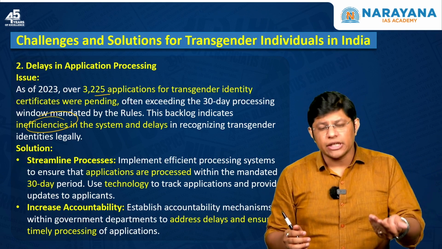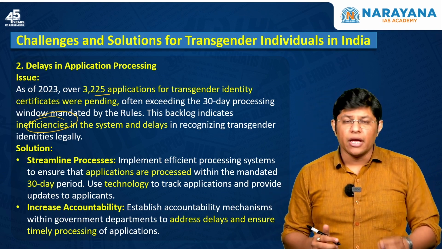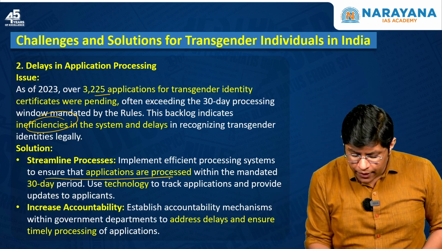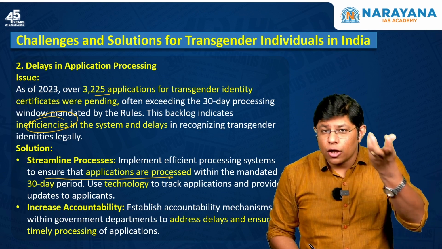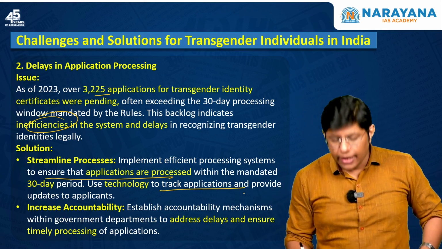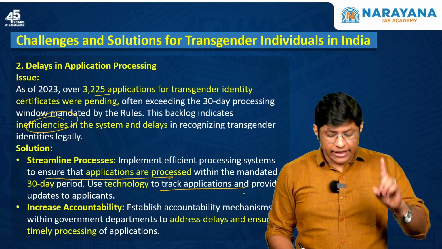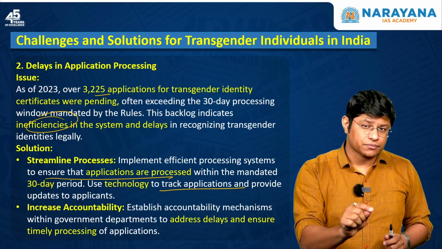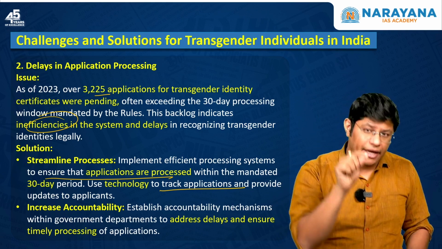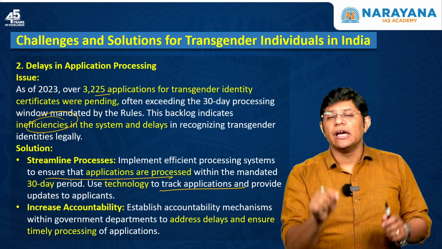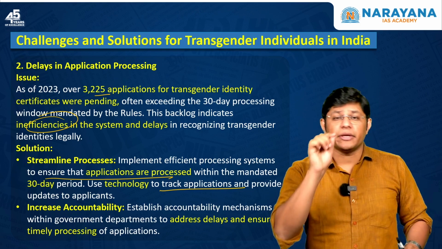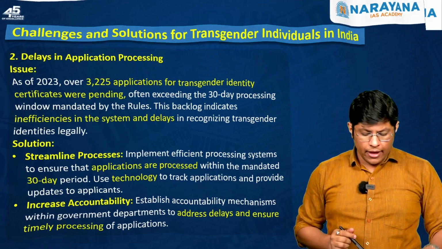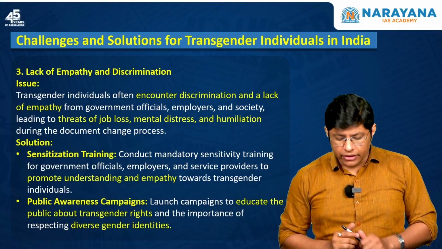The solution is that we have to ensure that the applications are processed within the mandated 30-day period, and for that we can leverage technology to track applications, right? At the same time, it is very important that the Government of India ensures accountability. There has to be an accountability mechanism so that in case anyone is not doing their job, they should be held liable and punished. This is the second issue and the solution. The third issue is with respect to lack of empathy and discrimination.